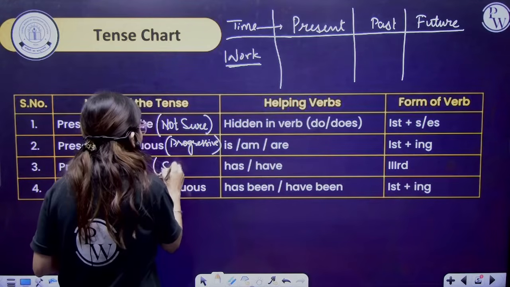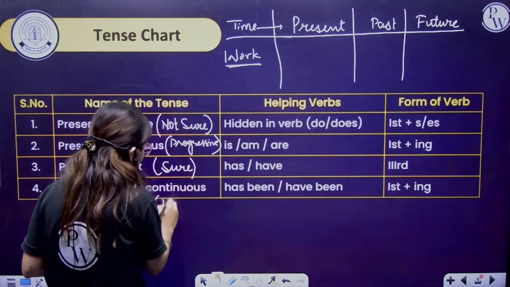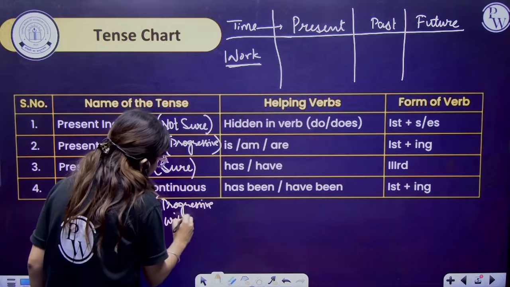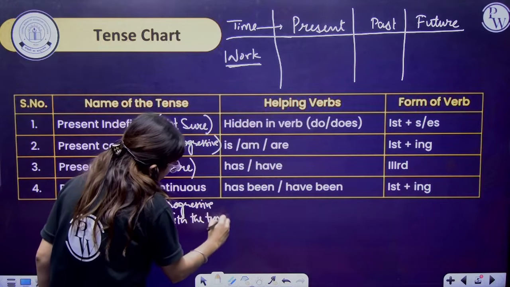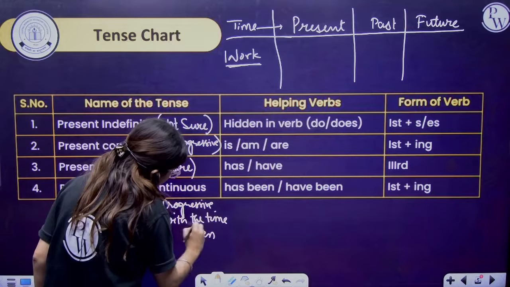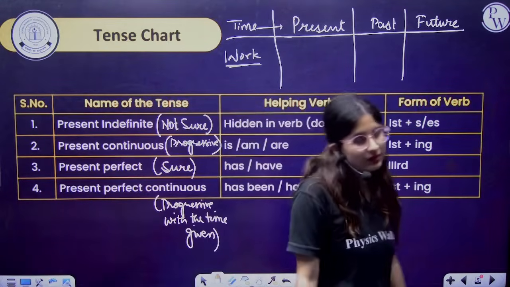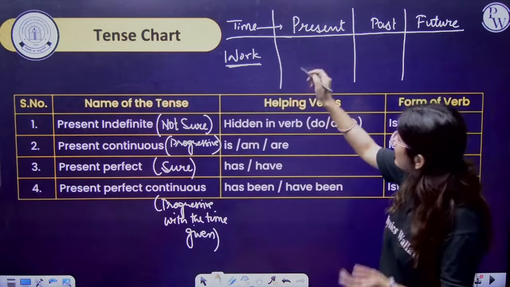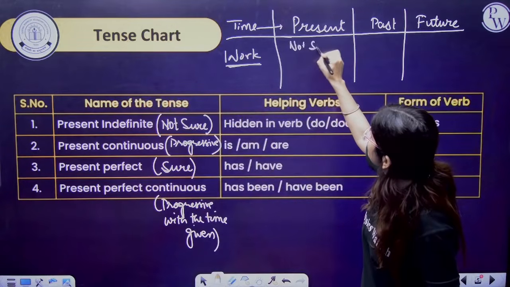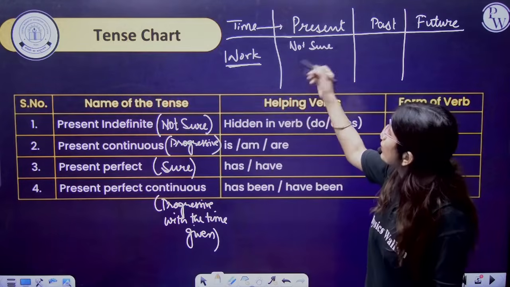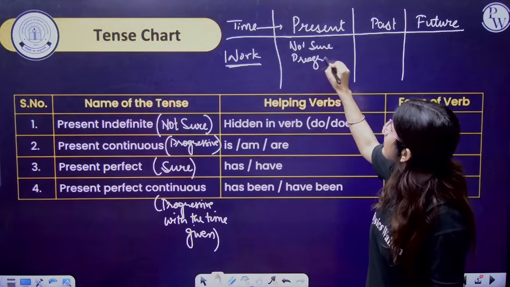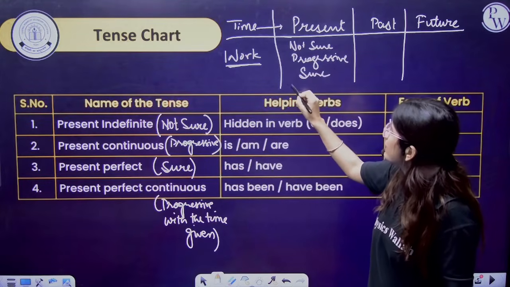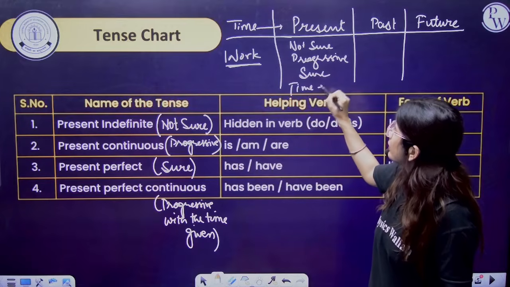Perfect, it means you are definitely sure about it. And perfect continuous is progressive with the time given. So in present, there may be some work that is not sure. There may be work that is progressive. There may be work that is sure. There may be work that is progressive with the time mentioned.